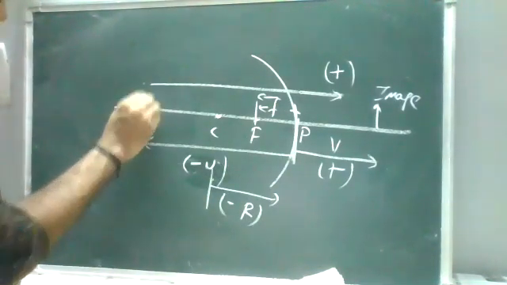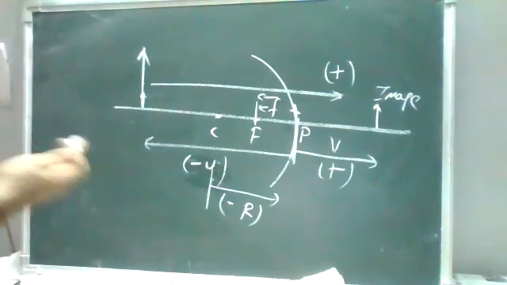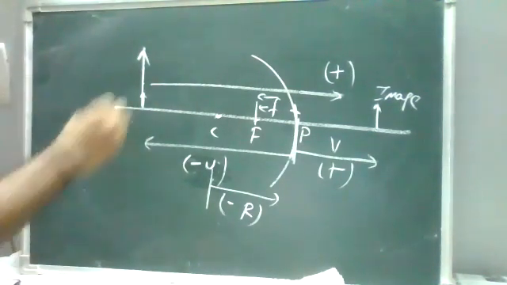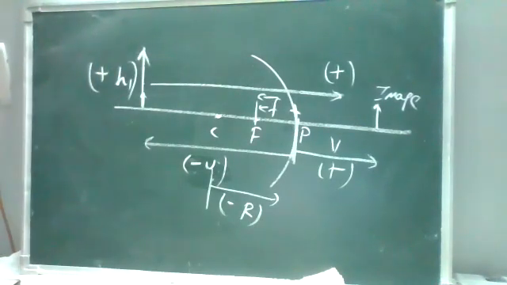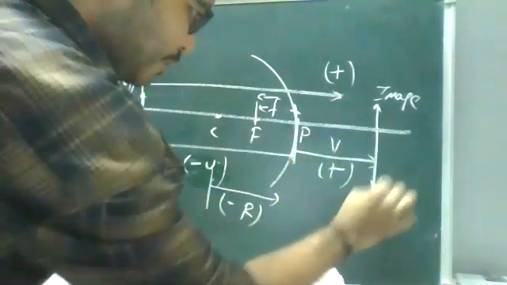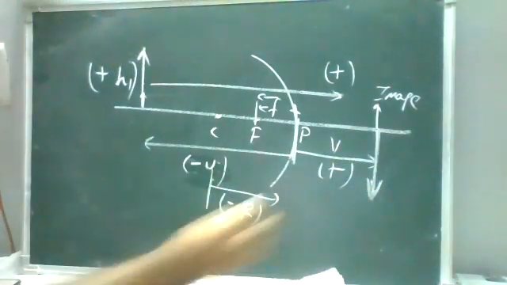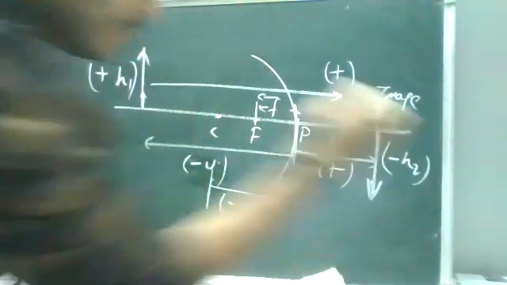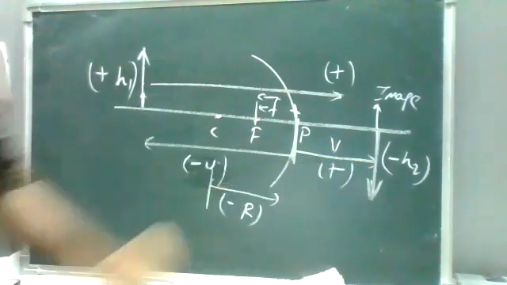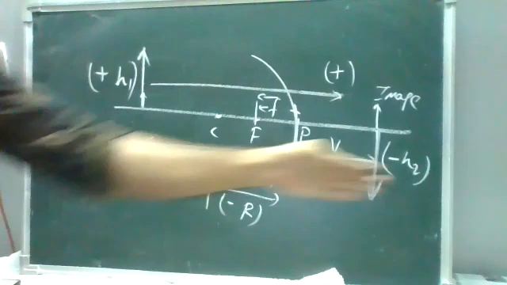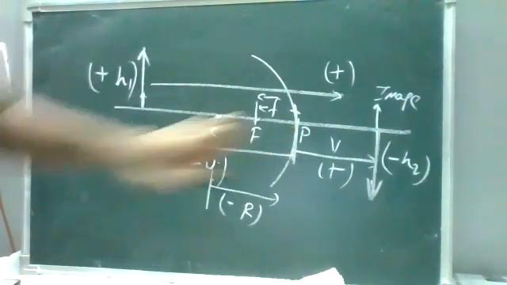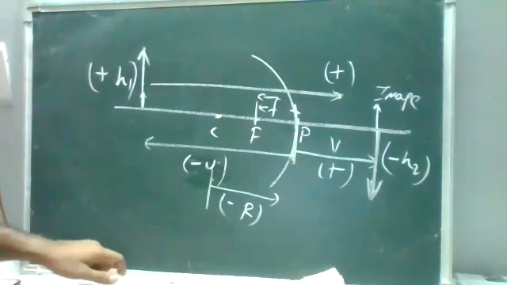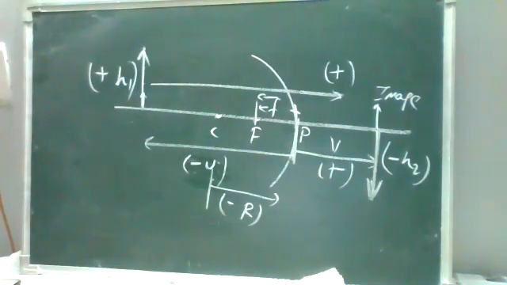Now when we are discussing the height of the object, when the direction is upward, the height of the object h1 is positive. When it is downward, the height is negative. Assume it is h2. Upward direction is positive, downward direction is negative. So left side is always negative, right side is positive, depending upon the position of the pole. We discuss based on these points. So what are the conventions we are discussing here? They are your sign conventions. Based on the sign conventions there are some problems. But before that, okay, anyone, what is refractive index?